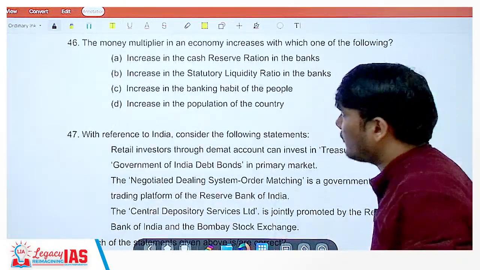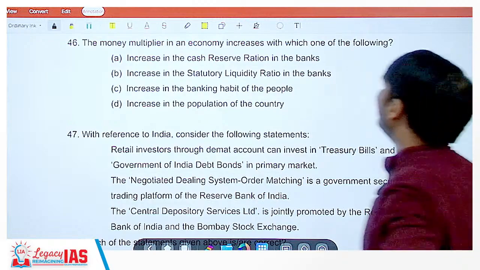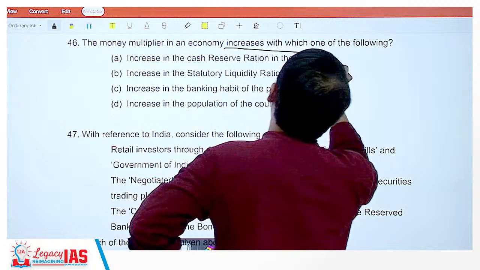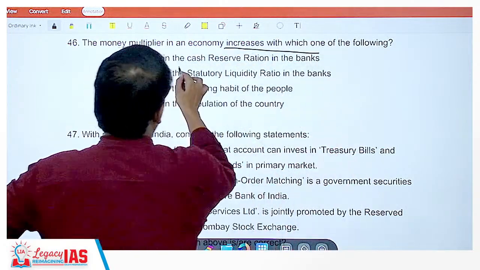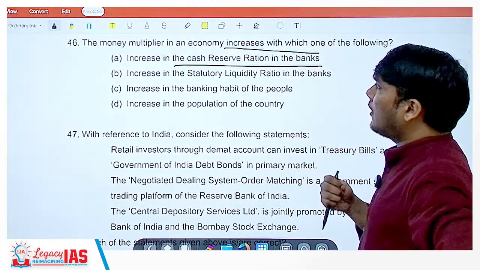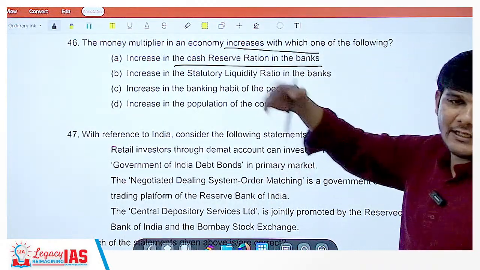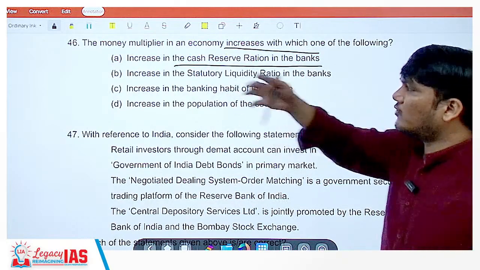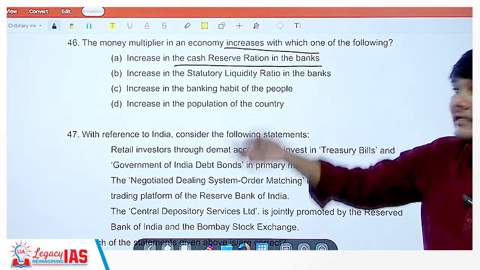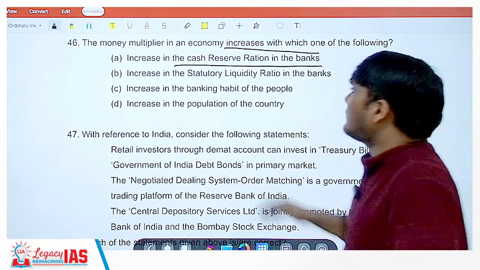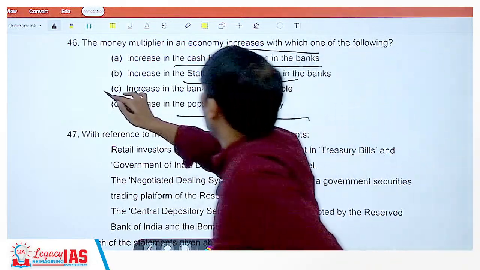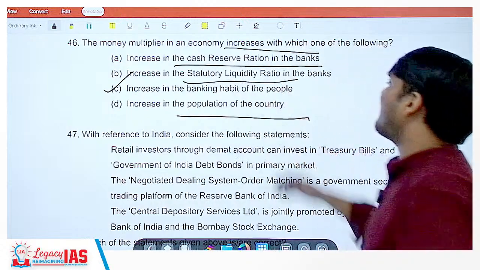Now, question 46. The money multiplier in an economy increases with which one of the following? It increases with the cash reserve ratio in the banks? No, it does not. In fact, if the cash reserve ratio is increased, I think it's a repeat question. If the cash reserve ratio increases, we saw that money multiplier in effect will not increase. It will rather have a negative impact. Same with statutory liquidity ratio. Population has no impact. The correct option is option C, that is increase in the banking habit of the people.